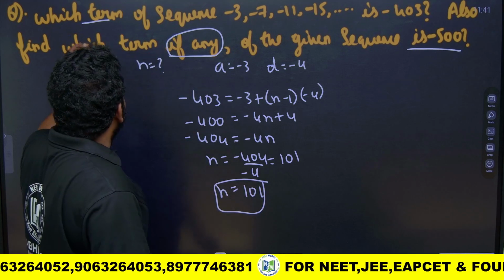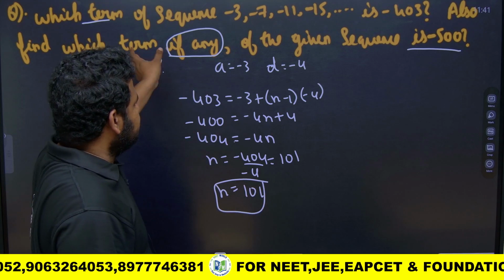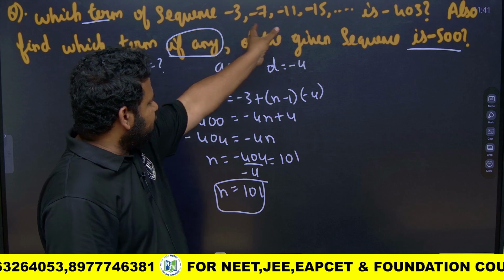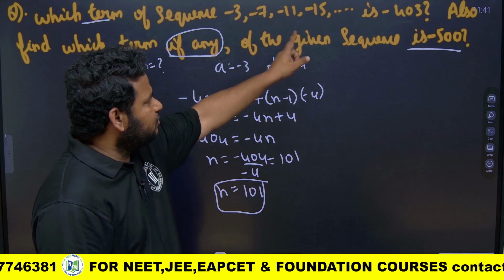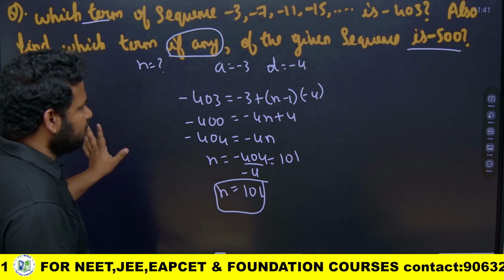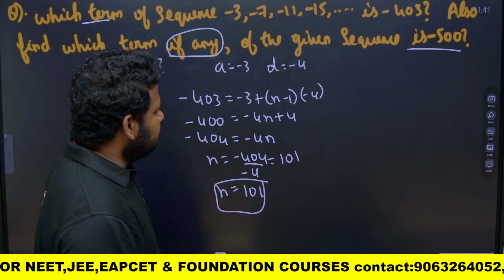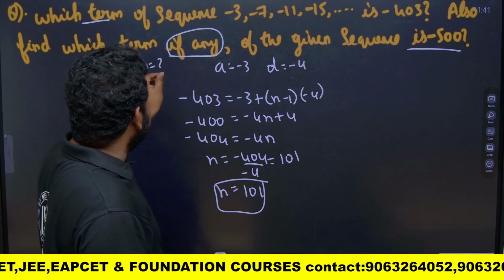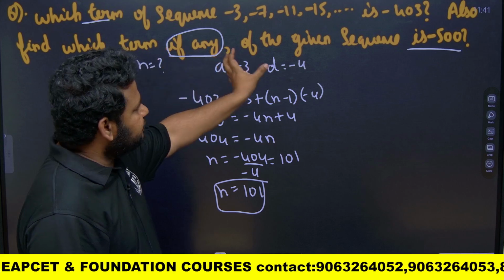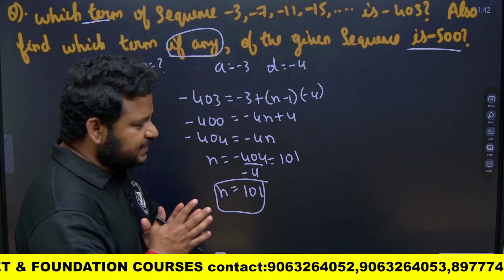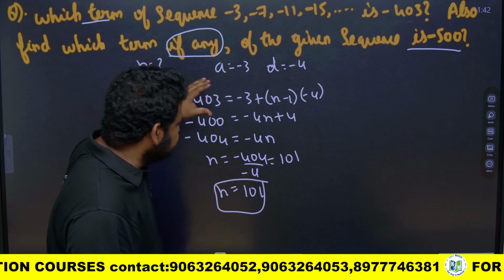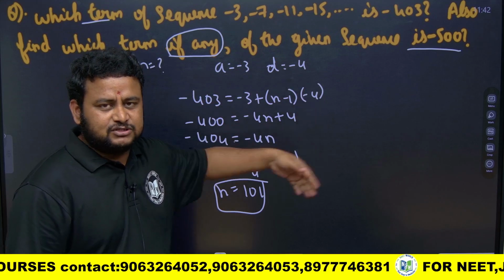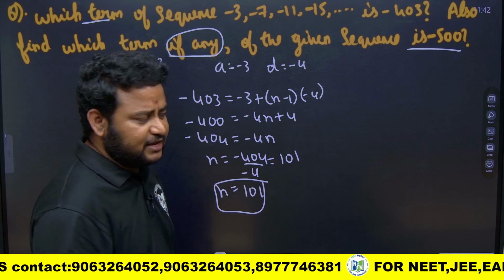So if n is equal to 101, which term of the sequence is minus 403? It is the 101st term. The 101st term will be equal to minus 403. That is what we got. First part of the question is solved. Now they are asking also to find which term, if any, of the given sequence is minus 500. So here we have to take minus 500. Here we took minus 403. Same thing, we have to take minus 500 and solve the question and look for the value of n. So let us do it.